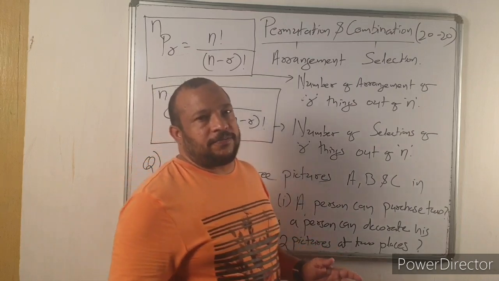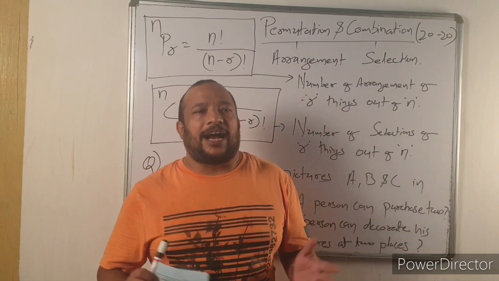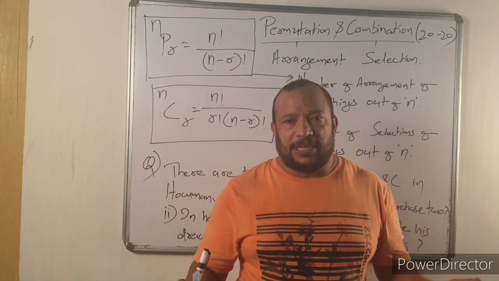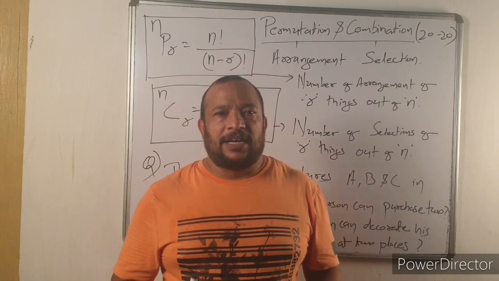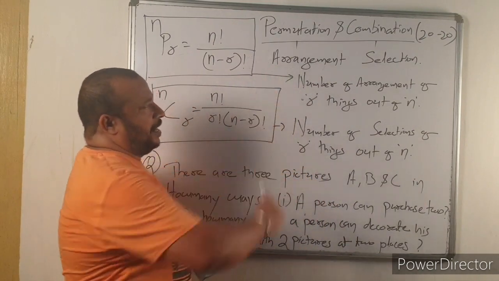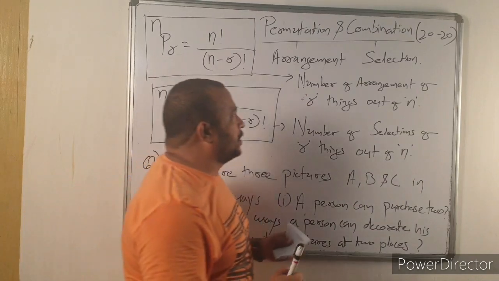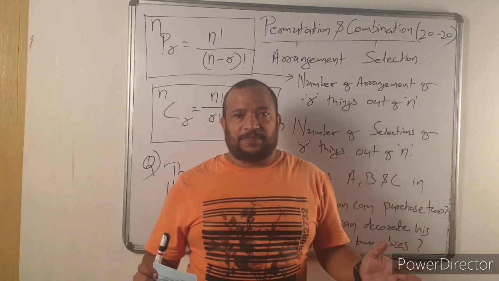First of all, what is the meaning of permutation and what is the meaning of combination? Permutation means arrangement, and combination means selection.